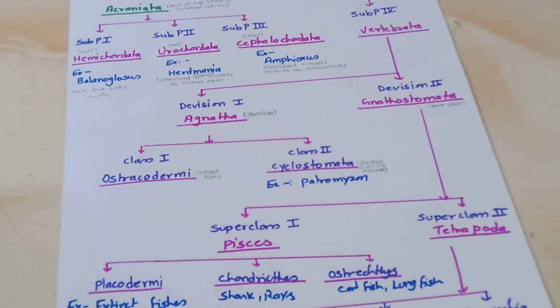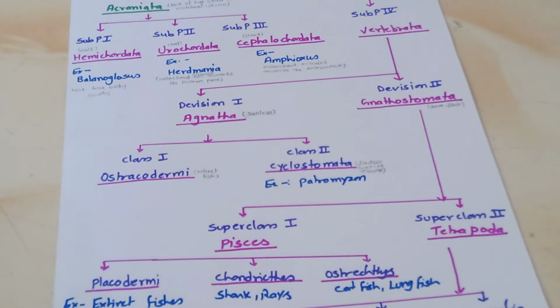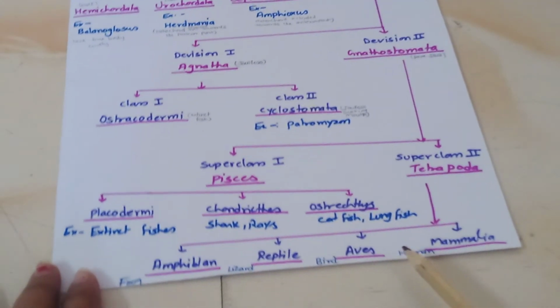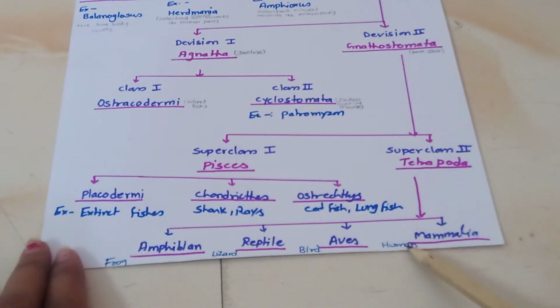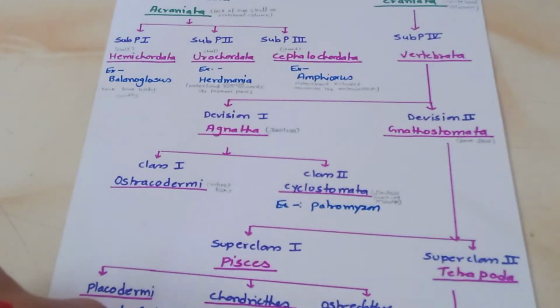Second is reptiles, for example lizard. Third is aves, they fly in the sky. And the last one is mammals. Humans are included in this class. So this is all about the classification.